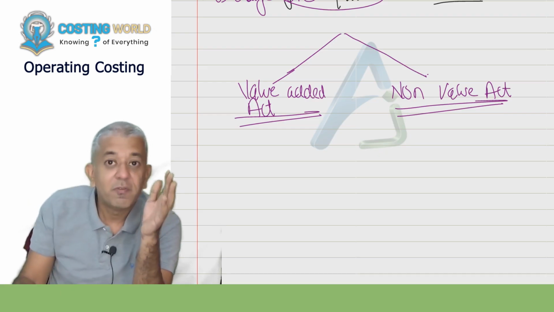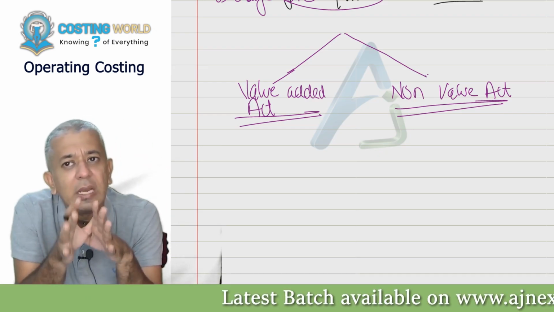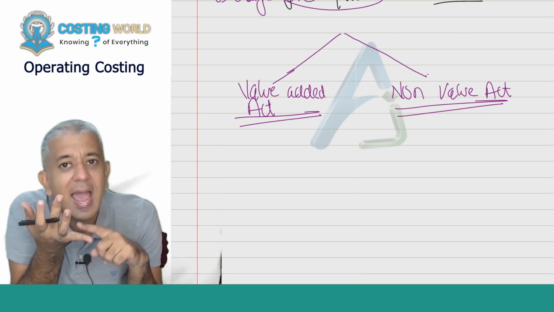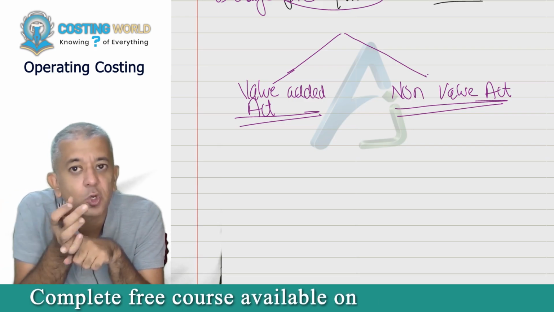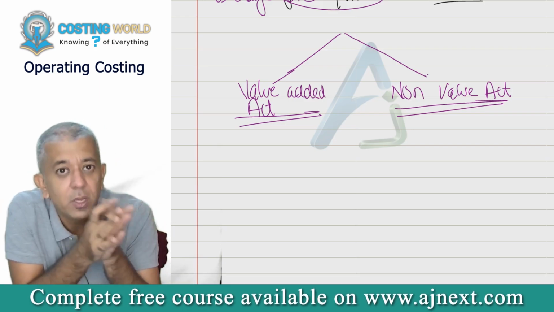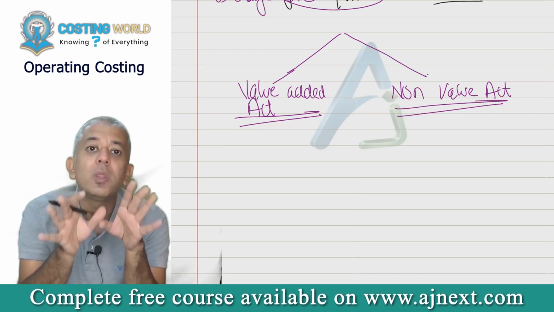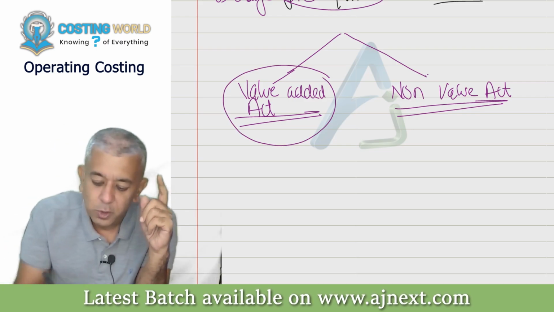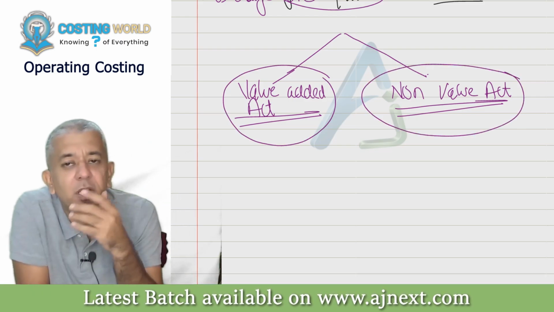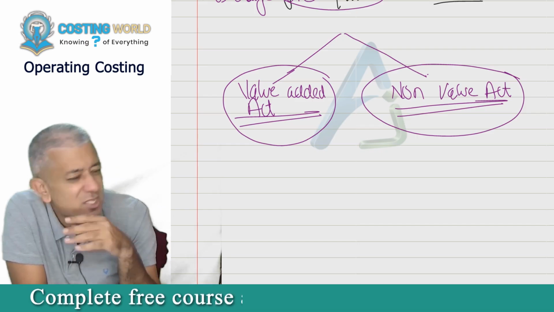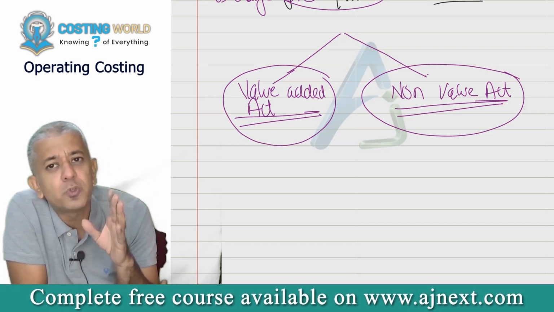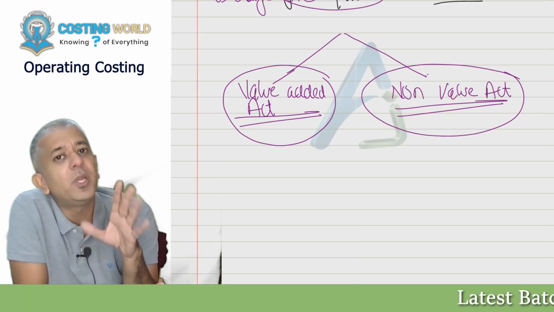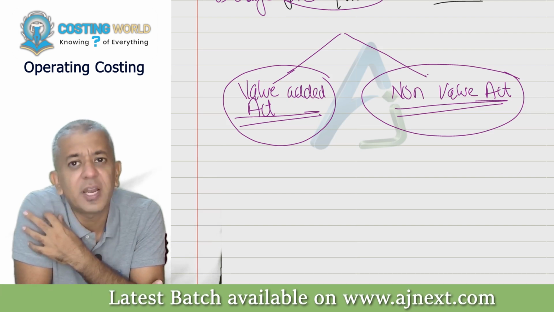Okay, so therefore, when you try to accumulate the cost, in real life, you come to know which costs can be avoided in future, which costs in this case are non-avoidable. So therefore, a company should only try to incur those particular costs in real life which add value. You should always try to avoid those particular costs which do not add value. That is just a general thing that I have told. Might be useful more in final CA, but you should always be knowing that a company can be doing great if it tries to control the cost.